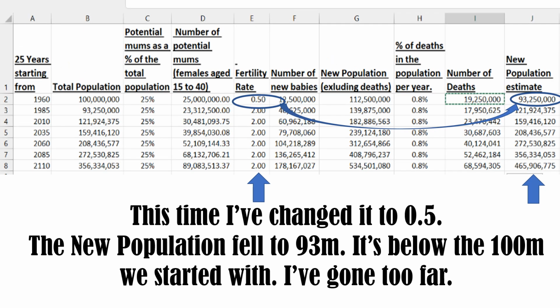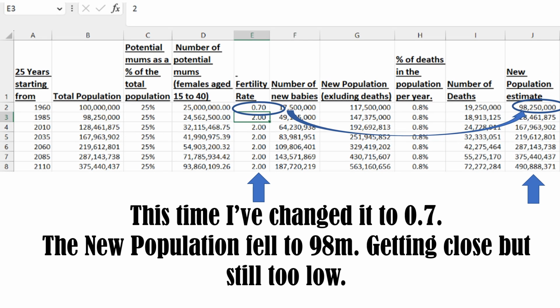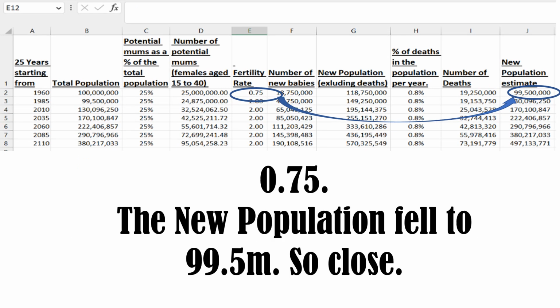This time I've changed it to 0.5. The new population fell to 93 million. It's below the 100 million we started with. I've gone too far. This time I've changed it to 0.7. The new population fell to 98 million. We're getting close, but still too low.